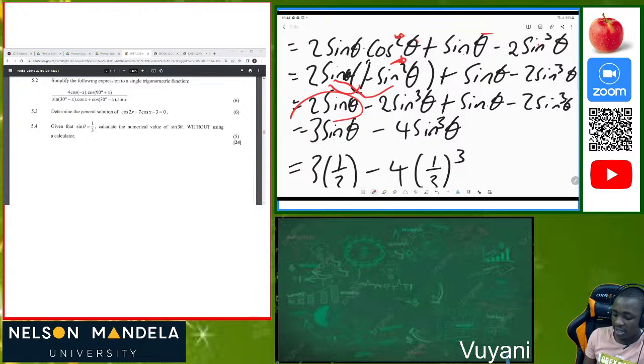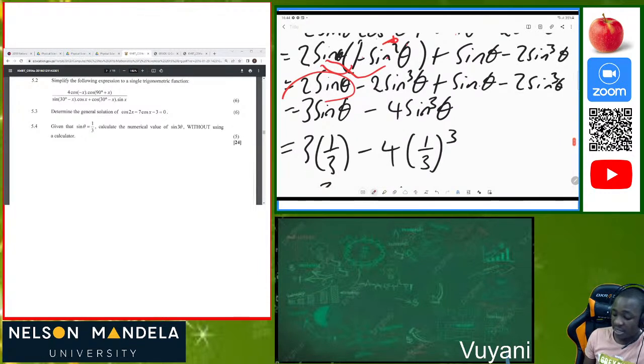Then 2 sine theta times negative sine squared of theta is negative 2 sine cubed of theta, plus sine theta minus 2 sine cubed of theta. After that, we see there are common terms. 2 sine theta plus sine theta is 3 sine theta. Negative 2 sine cubed theta minus 2 sine cubed theta is negative 4 sine cubed theta.